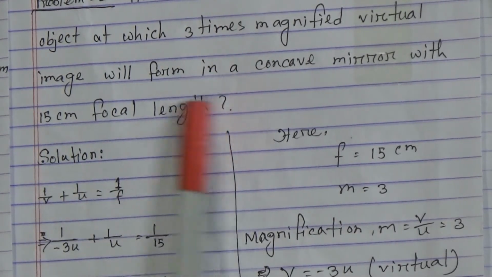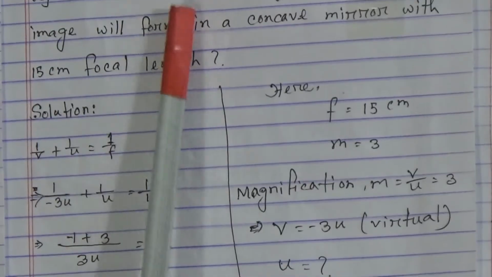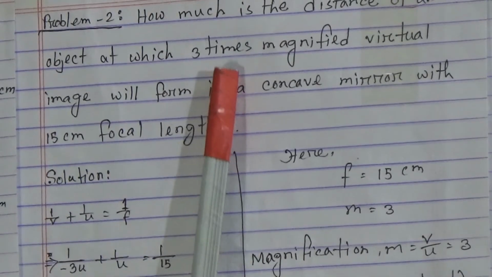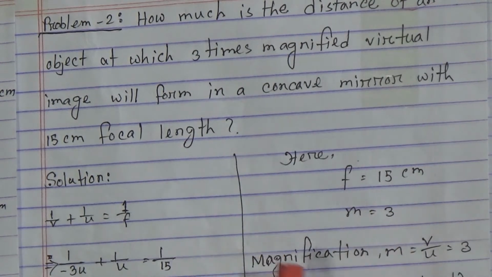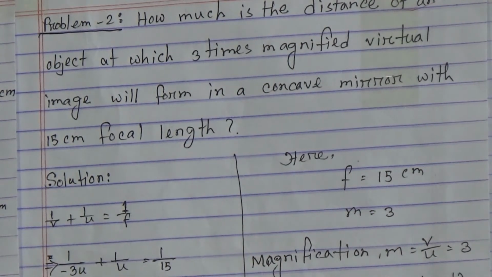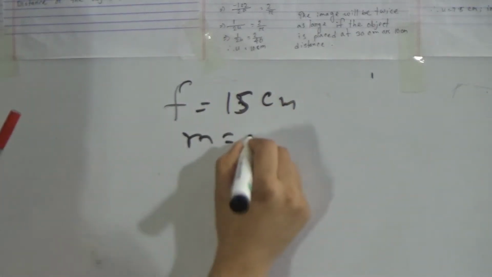See, here given the focal length f is 15 centimeter and the image is 3 times magnified, that means this is the magnification. So m equals 3. Okay, now we have to solve this one. So f equals 15 centimeter, m equals 3.